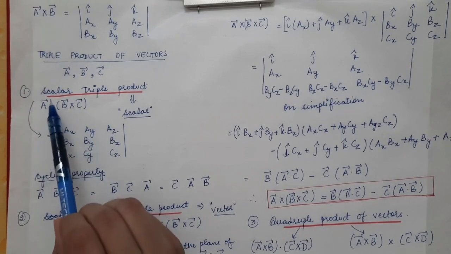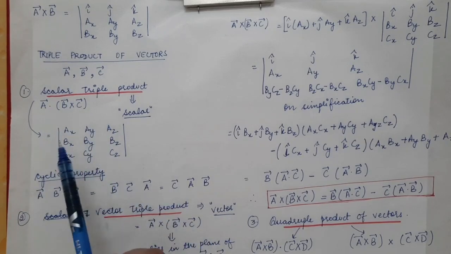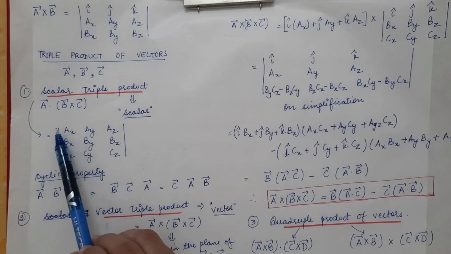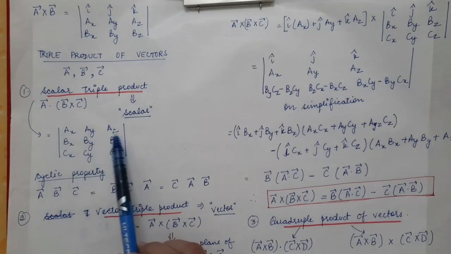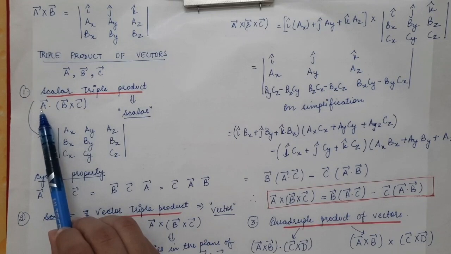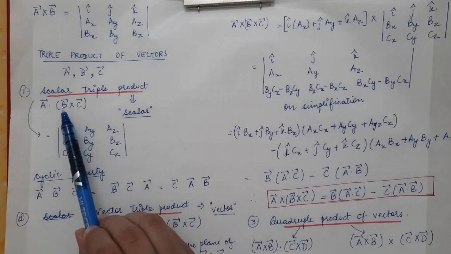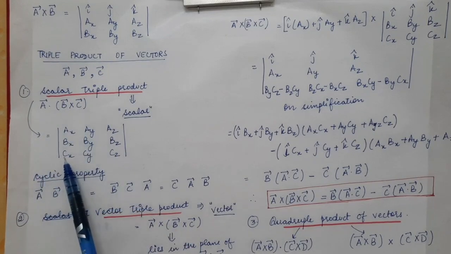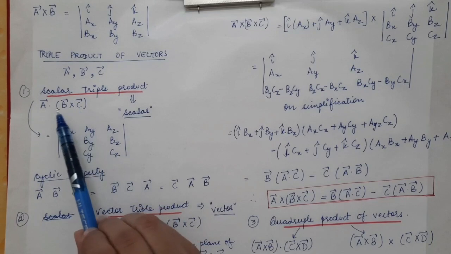And when this scalar triple product is simplified, we come to the conclusion that it can be written in the form of a determinant, where in the first row we have the components of the first vector A, in the second row we have the components of the second vector B, and then in the third row, the last row, we have the components of the C vector, which is written in the third position.